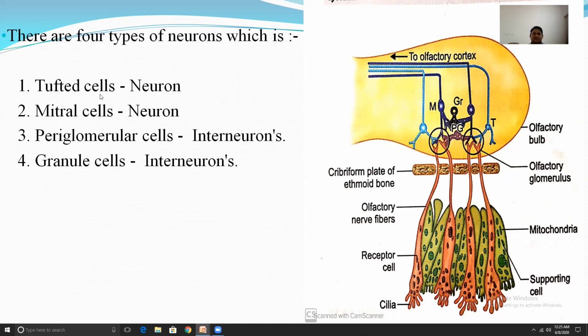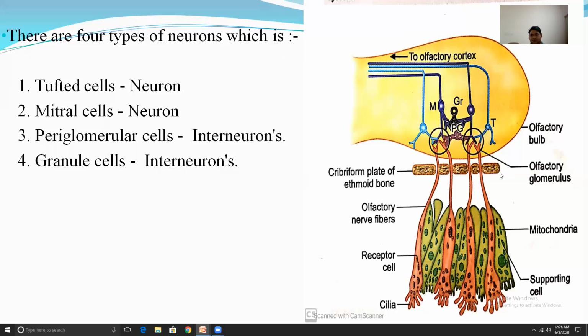First of all, the tufted cell. T for tufted cell. This is a mitral cell. This is a tufted cell. This is a periglomerular cell, and this is a granule cell. Tufted cells and mitral cells are neurons, but periglomerular cells and granule cells are interneurons.